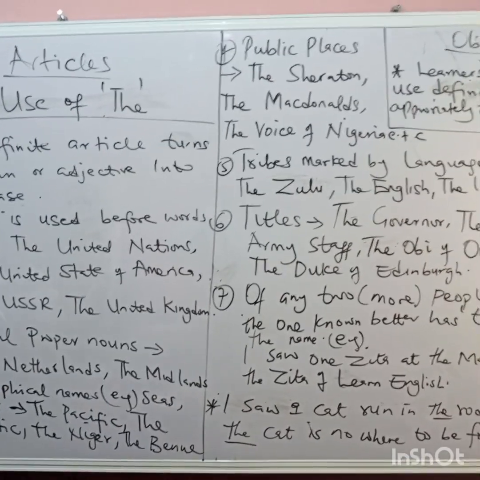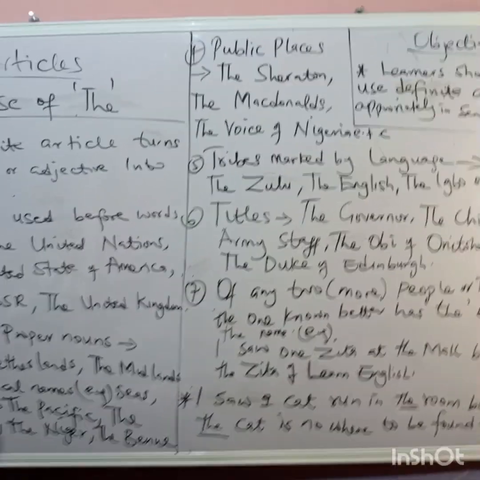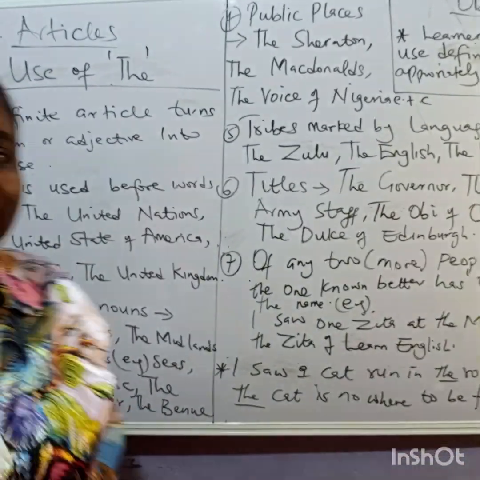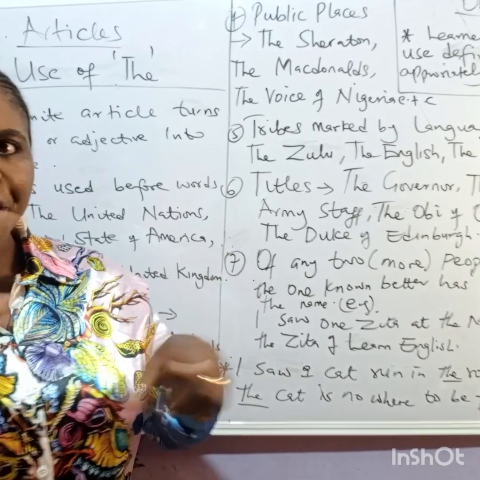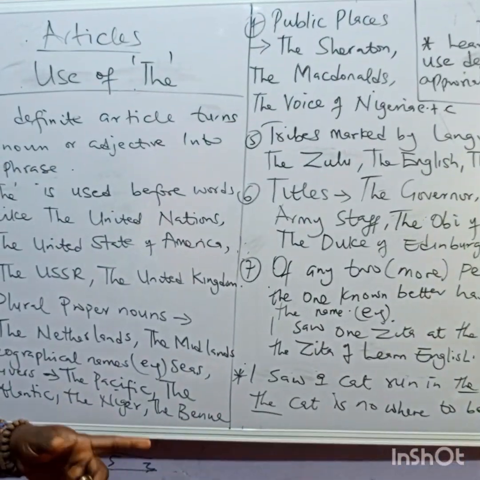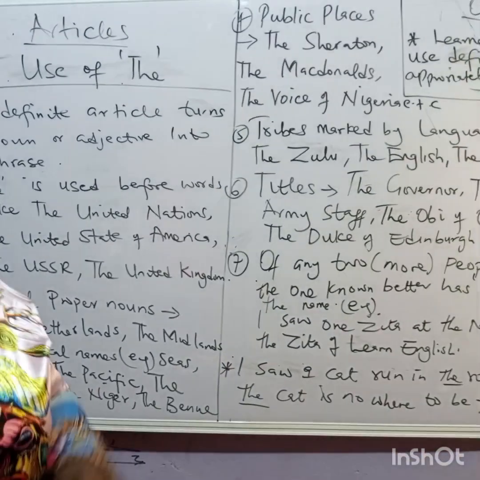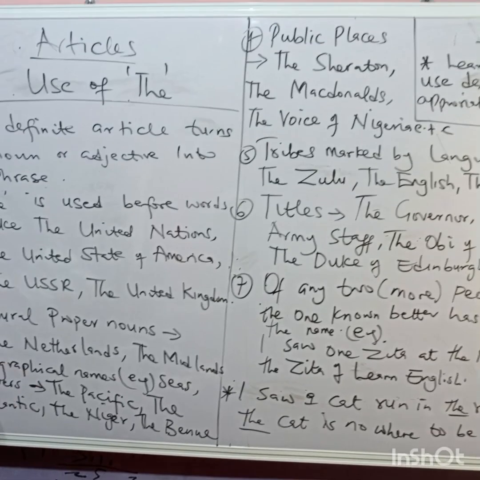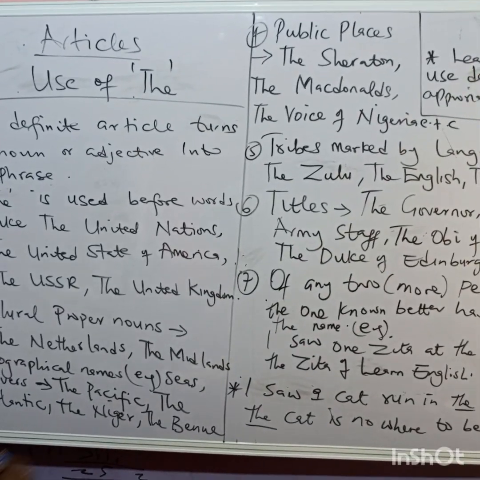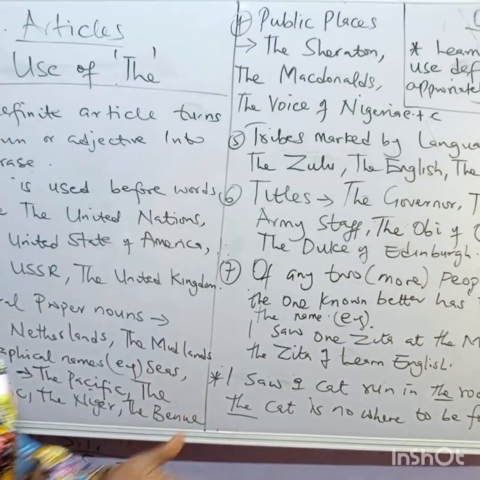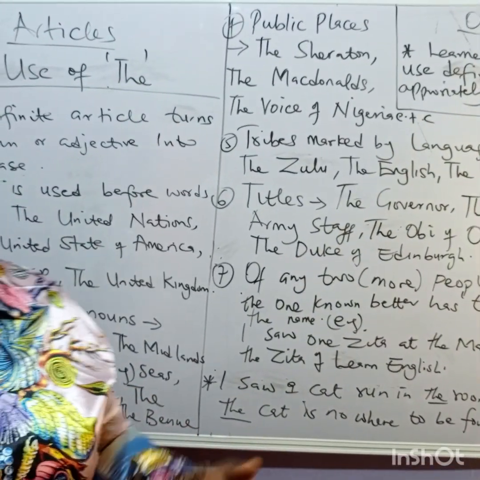Then another way you can use the is before plural proper nouns, like the Netherlands, those areas where you have S attached to the words, the Bahamas, the Midlands. So always use the before them. Then geographical names like seas and rivers, use the before them, like the Pacific, the Atlantic, the Niger, the Benue.